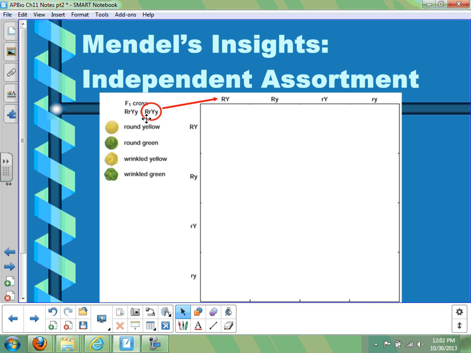We can do the first ones, the big R and the big Y shows up over here. The outside ones, big R, little y. The inside would be little r, big Y. And the last one's little r, little y. And because both parents are the same in this experiment, the other parent's going to give us the same combinations.